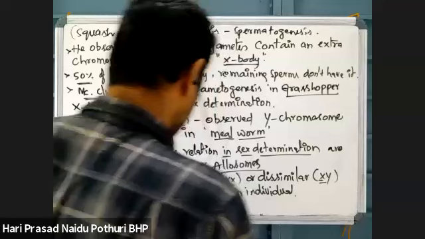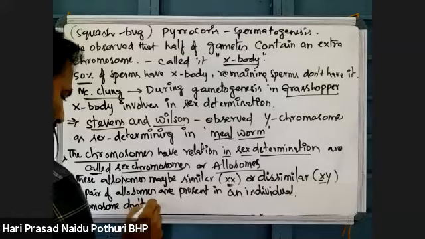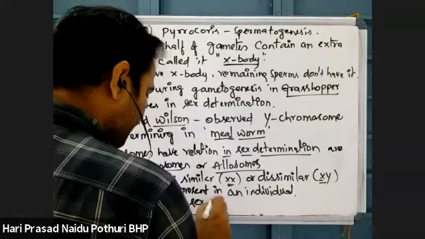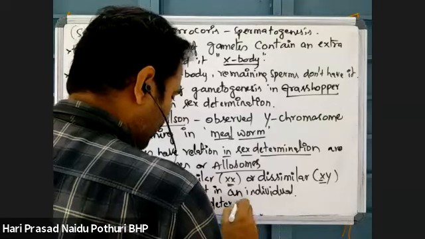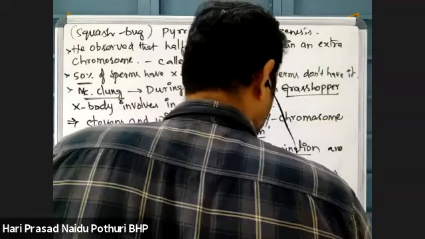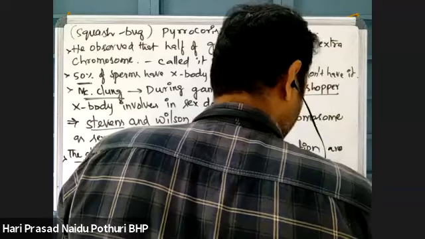Remaining are what? Autosomes. That means chromosomes which do not involve in sex determination. The chromosomes which do not involve in sex determination are called autosomes.